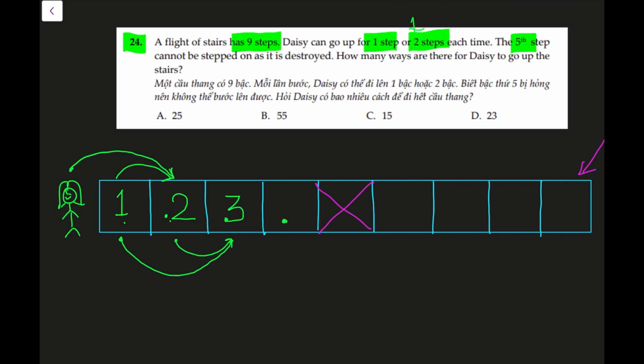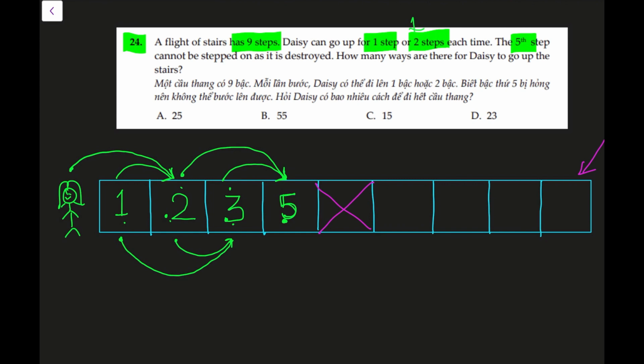Now let's look at the 4th step. Again, here she can take 1 step from the step before, or she can actually jump 2 steps from step number 2. So that will be another way. So she can come from here. So the total number of ways for her to reach step number 4 is 3 plus 2, which is 5.